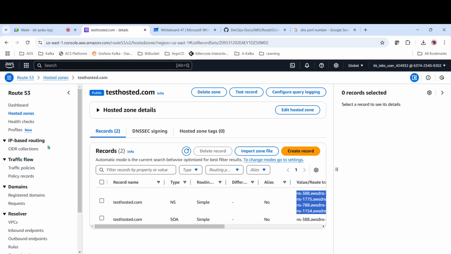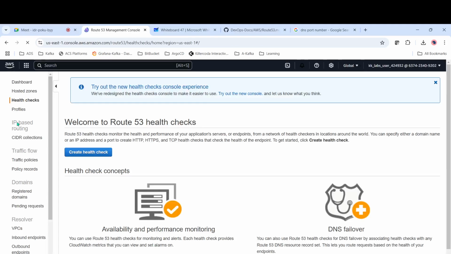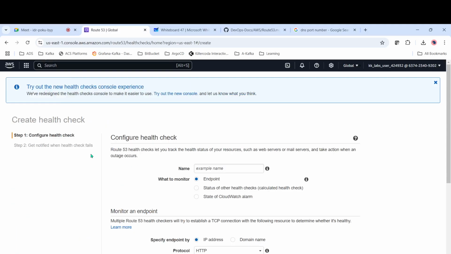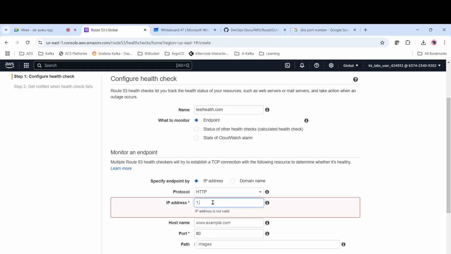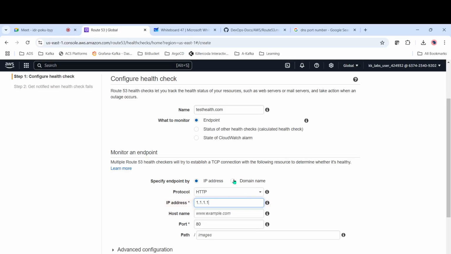And then we have something called health checks. If you see here, we have health checks. You can configure the endpoints here. So create health check. Here you can give some domain name, testhealth.com. And then you can give the endpoint. In case you are using an IP address, you can give the IP address, 1.1.1.1, or else you can select domain name.